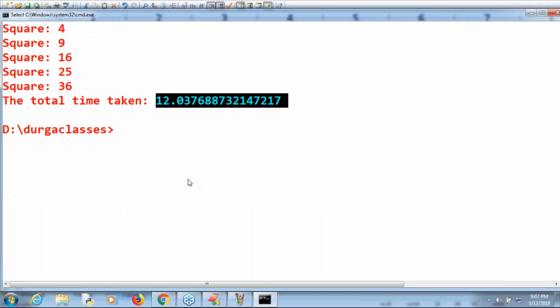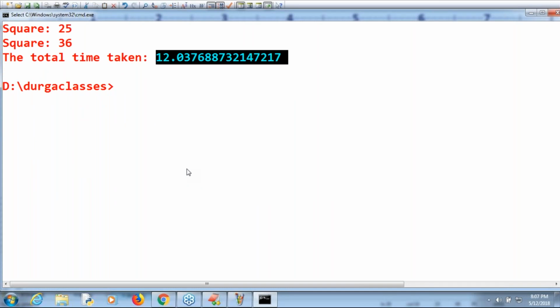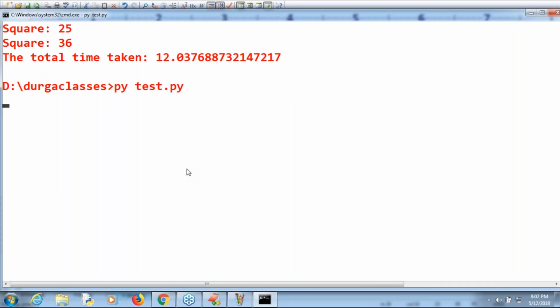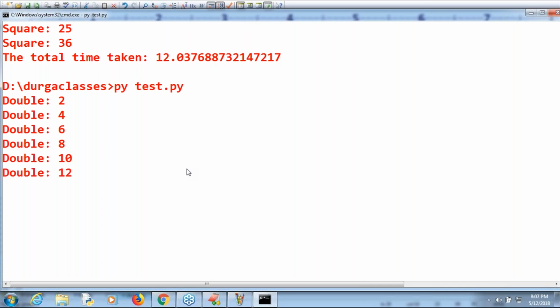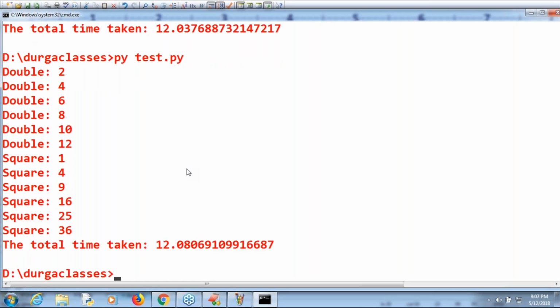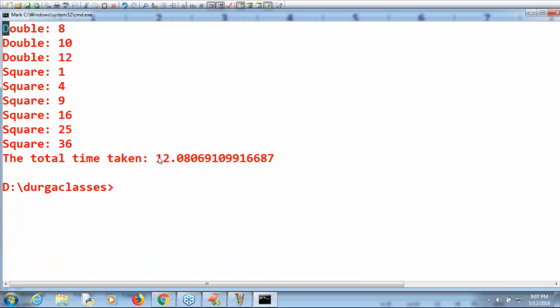Now, 1 minute, sir. First program I'm executing again. First the doubles method, and once the doubles method is completed, only then is the squares method going to execute. Because there is only one thread, it can only do one by one. Parallel execution is not there. The total time is 12.08.